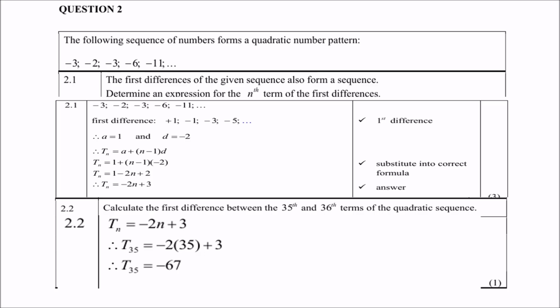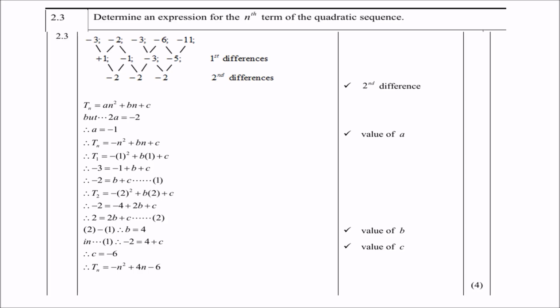And 2.3, now we must determine an expression for the nth term of that first given quadratic sequence. So remember the sequence was -3, -2, -3, -6, -11. So the first difference, you remember we already did it previously, is +1, -1, -3, -5. And then the second difference will be -2 throughout. So that is already a proof that it is quadratic.